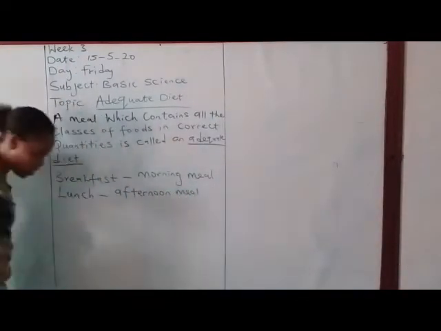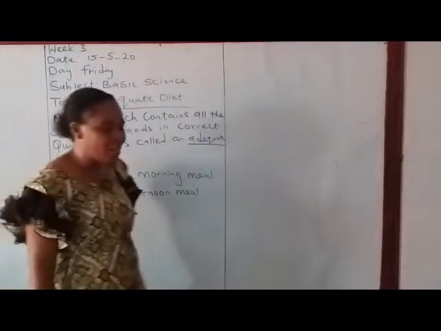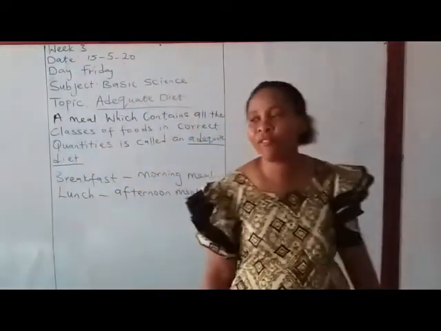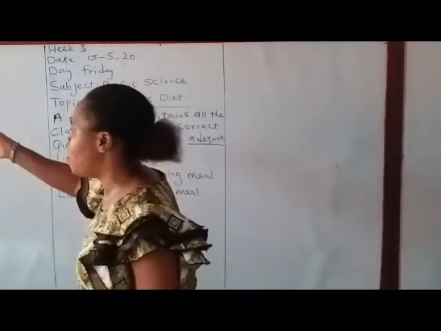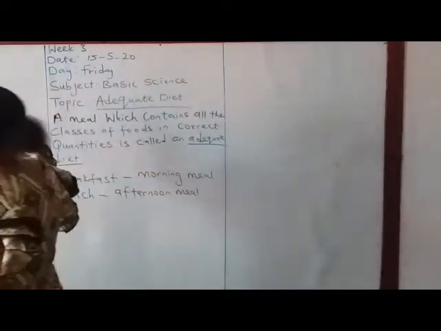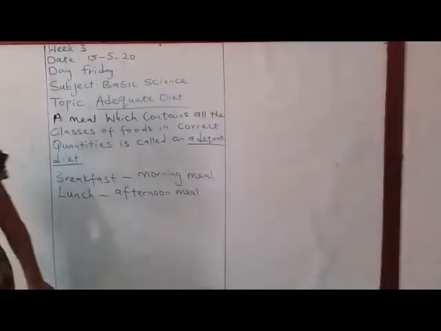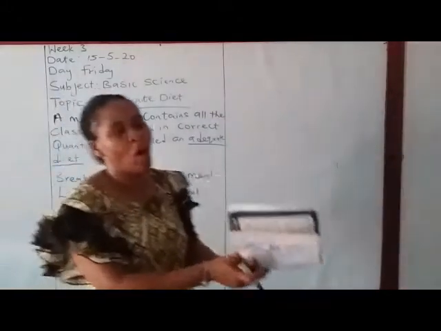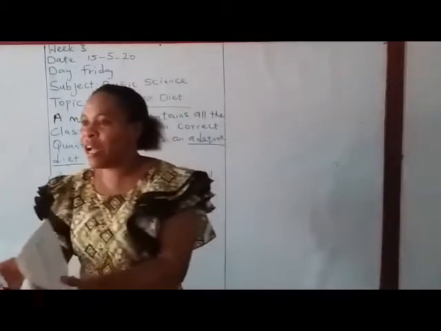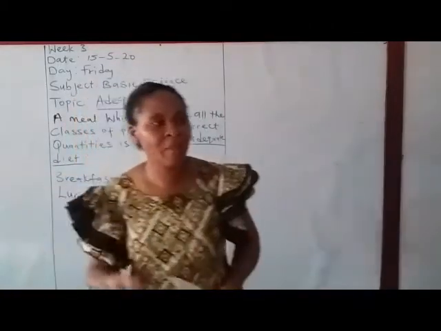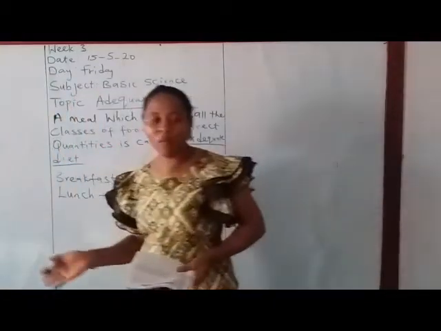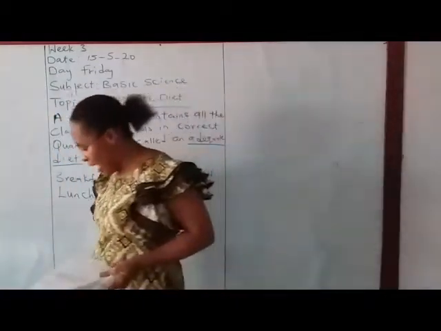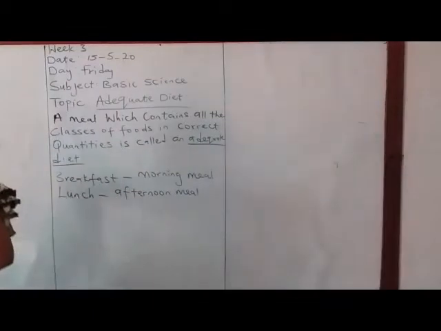It is the food you eat when you go home, or the one you eat in the class when you are back from recess, after jumping around, running, and doing all sorts of things at the playground. When you come back into the class, you wash your hands and you bring out your food from your lunch bag and start eating. Some of you also eat lunch when you go home. So lunch is an afternoon meal, the second meal of the day.